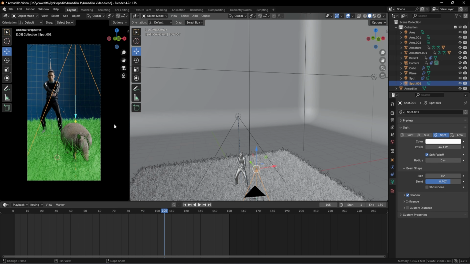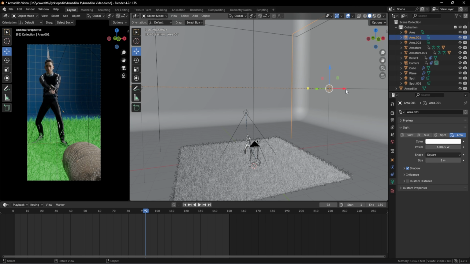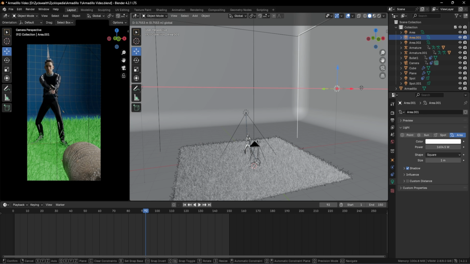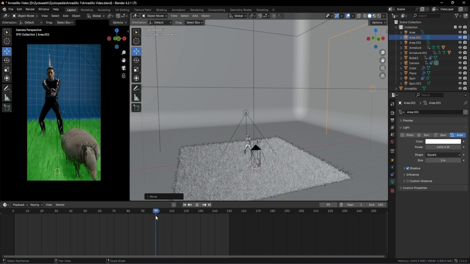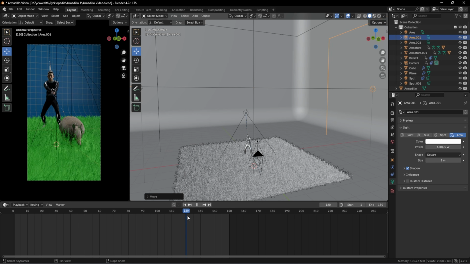it's kind of looking good, but there is one shadow happening on the side. That's because our light source has to be moved a little bit towards here like this. And if we move that, we have that clean background. Now we can preview our animation, and I think it's much better than the older version.